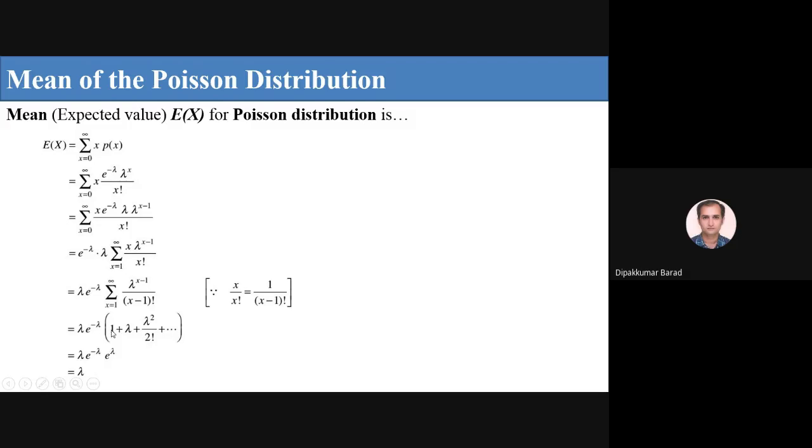But now see, this is nothing but the expansion of e raised to lambda. You know the expansion of e raised to x is 1 plus x plus x square upon 2 factorial plus x cube upon 3 factorial and so on, which is equal to e raised to x. So instead of x, now we have lambda, and I get e raised to lambda. Now e raised to minus lambda into e raised to lambda is e raised to 0, which means 1. So I get lambda. What we get here is E of x equal to lambda. So for a Poisson distribution, the mean is equal to lambda.